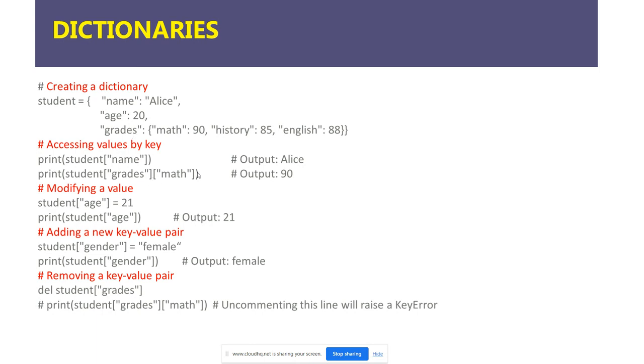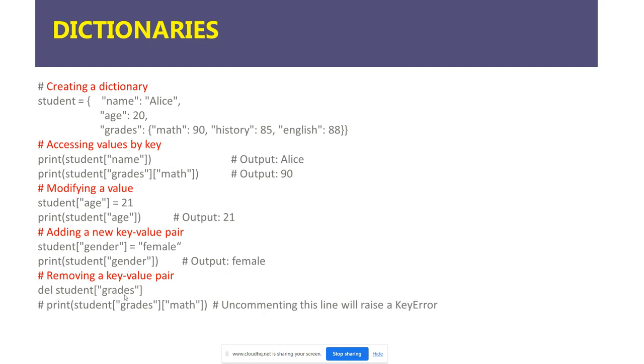We can print the math value by using double square brackets, so 90. Modifying a value: student age equals 21, print student age, the output is 21. New key value pair: student gender equals female, so we can add the gender also here. Student gender output is female.